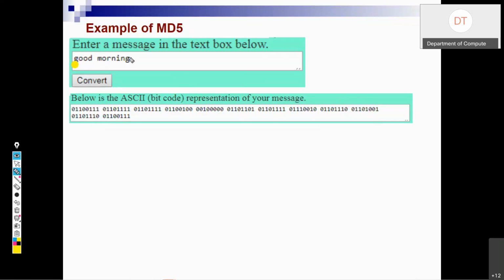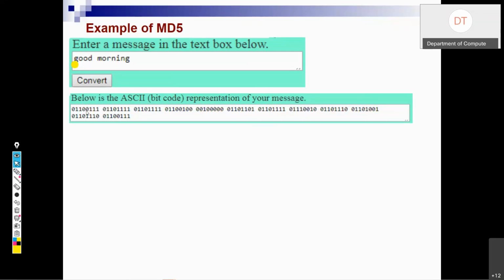Can you tell me the length of this message? What is the length of good morning? 12. It is 12, right? Yes. So we will have 12 ASCII codes of 8 bits each. We convert this G into ASCII code, the small g. Similarly the ASCII code for small o, and the same for the other small o. The ASCII code of D, and this is the ASCII code for space. Understood? So this is the ASCII bit code representation of this message.